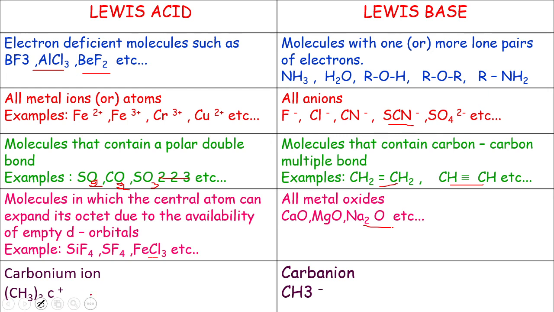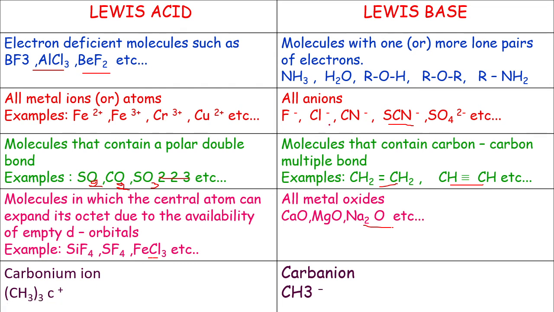Any carbon having a positive charge acts as a Lewis acid. I already told you that an ion with a positive charge is an acid. A carbanion, CH3 minus, is an ion with a negative charge, so it is a base. Here the carbanion acts as a Lewis base.